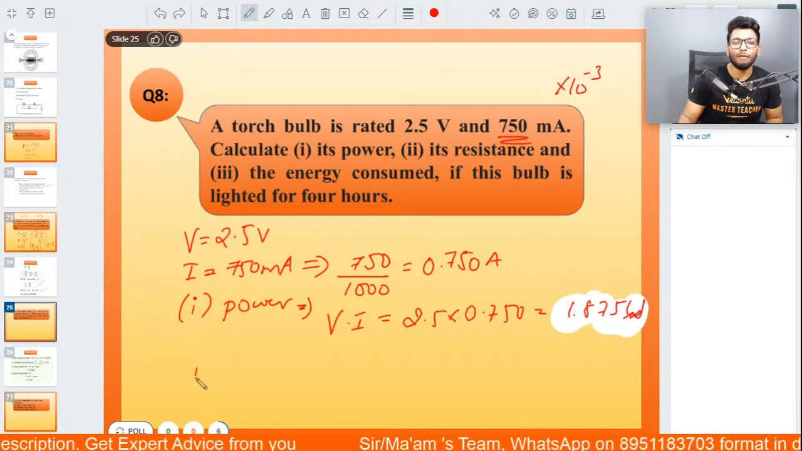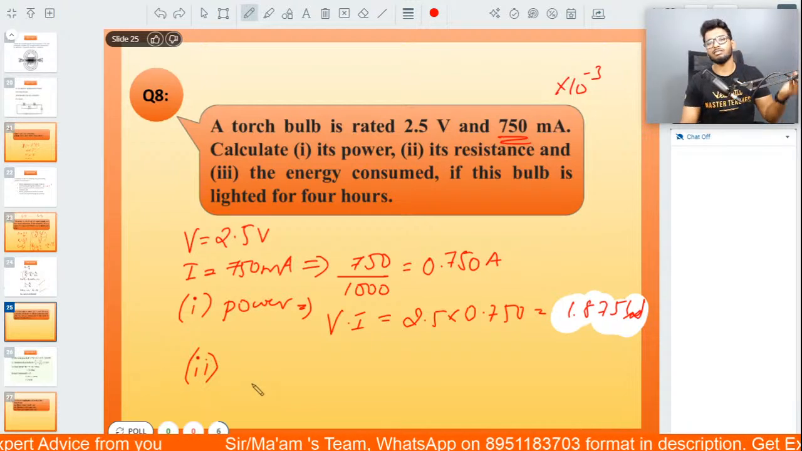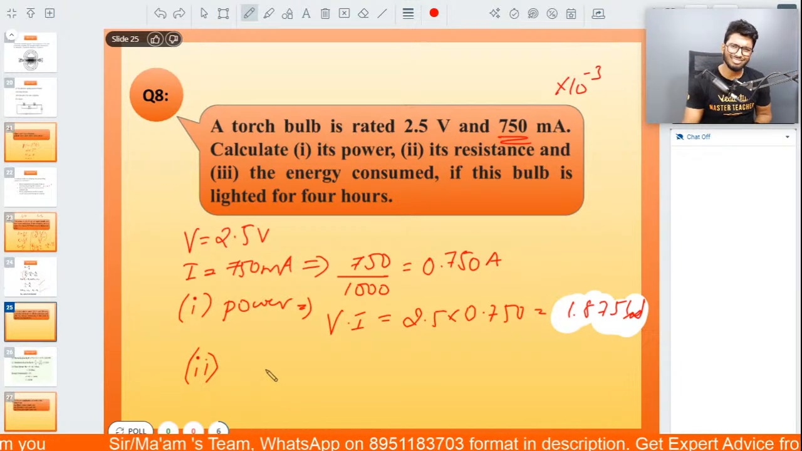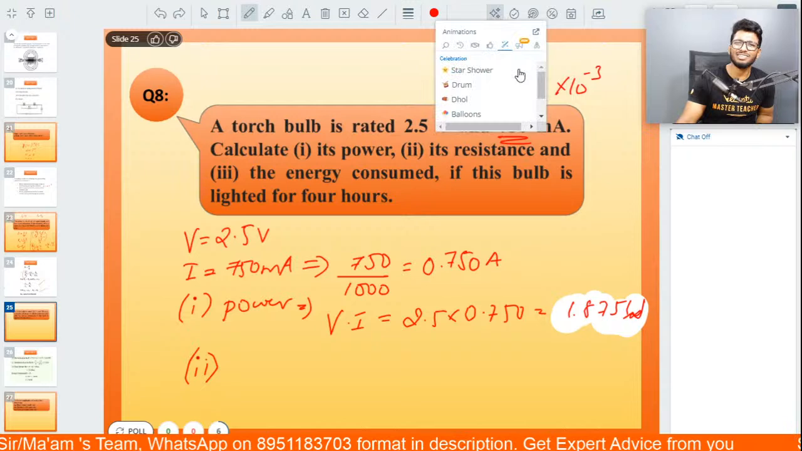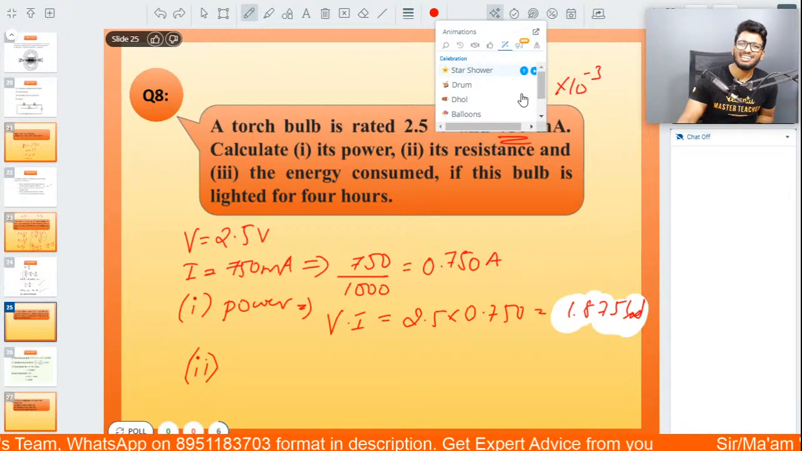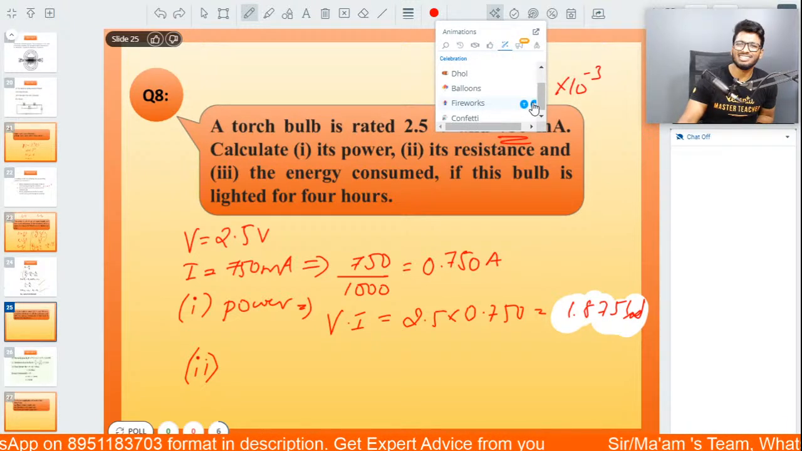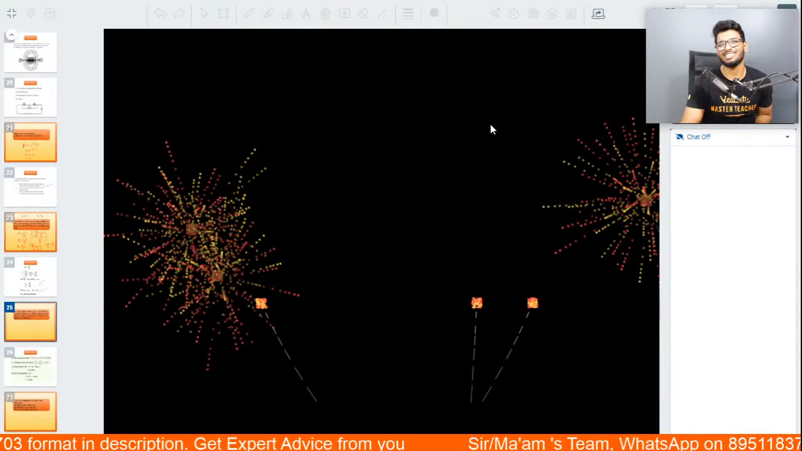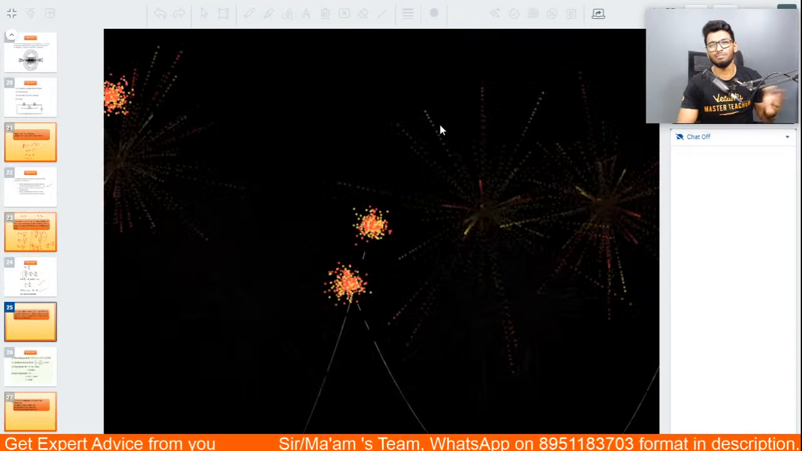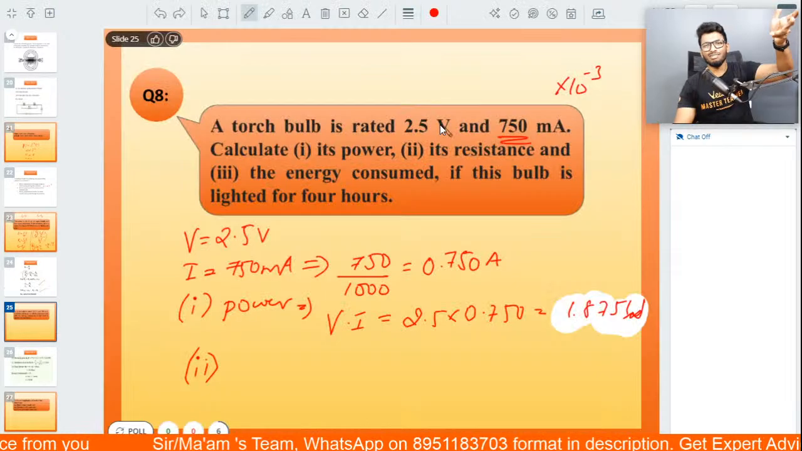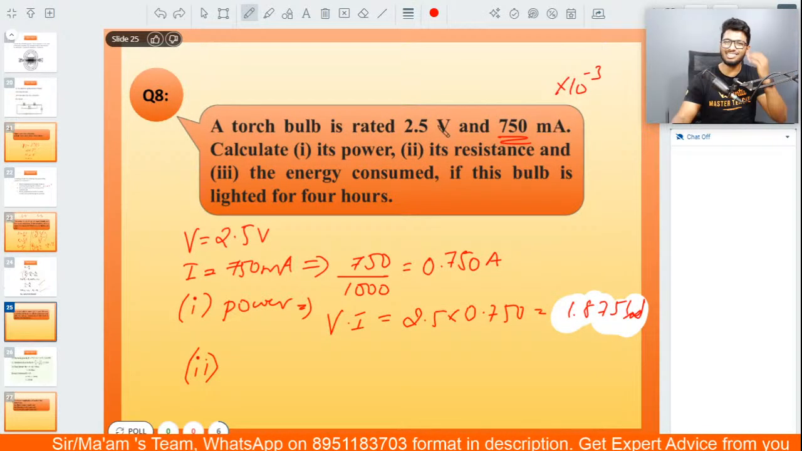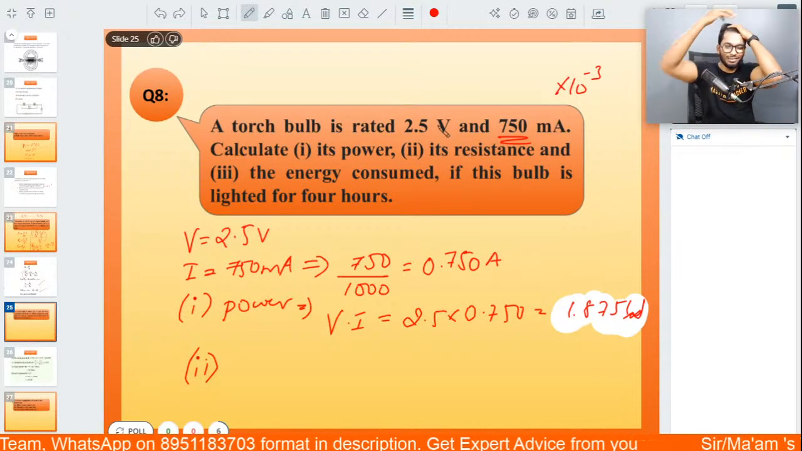All right. Now, for resistance, how do you calculate the resistance? Like, so many basic questions you're asking. Such easy questions. I hope these questions appear in your boards also, because it becomes very easy for you guys to score marks. It's such straightforward and easy questions. Alright, let's go.